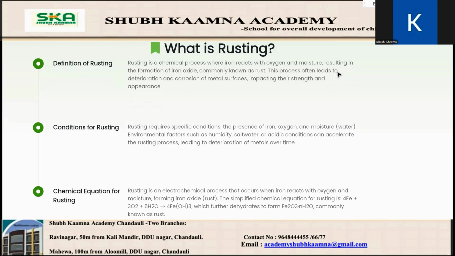So, how does it happen? It reacts as iron plus water plus oxygen equals rust. Rust makes iron weak, ugly, and useless over time.